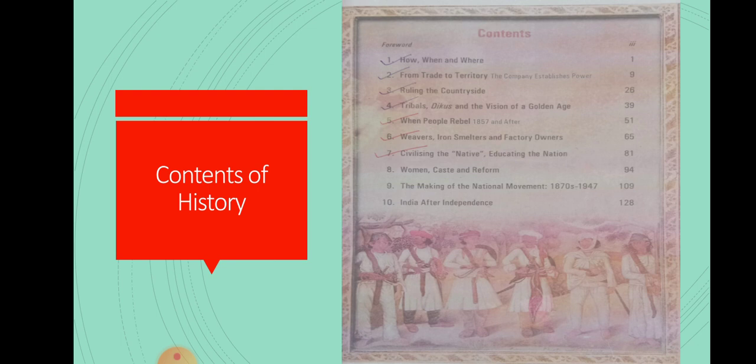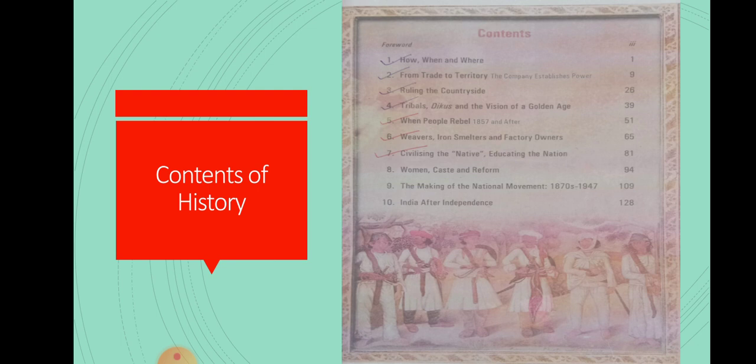The next lesson is When People Rebel. This lesson is also called the first war of Indian independence, which took place in 1857. We are going to discuss the lifestyle of the Nawabs, how they lost their power, the sepoy mutinies, and how the peasants gathered to revolt. These many points we are going to discuss in this particular lesson.